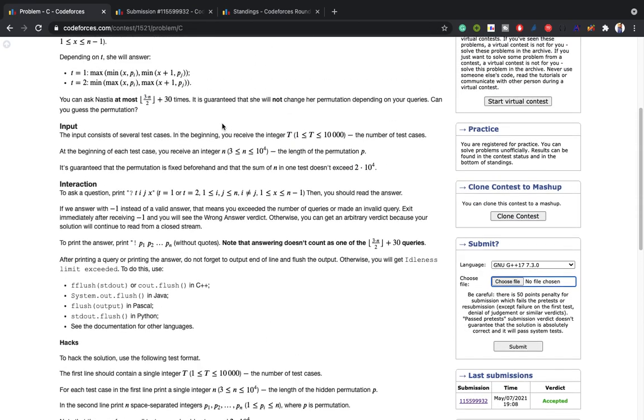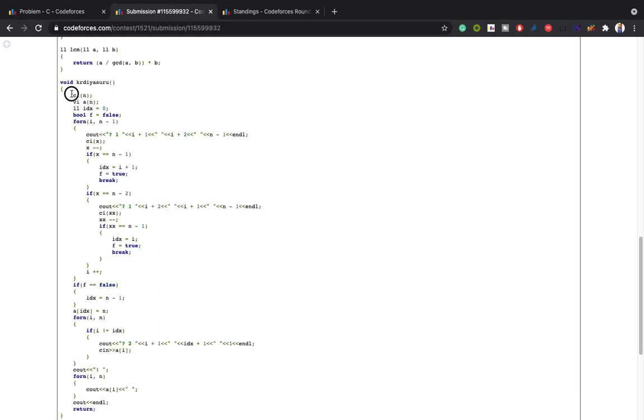Input is like, first we have to take the test cases and then receive an integer, the length of the permutation. I have taken the length of permutation and created an empty array A which will store the permutation. At first the index is 0.